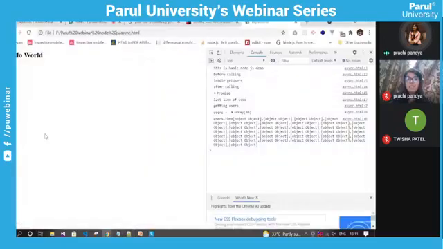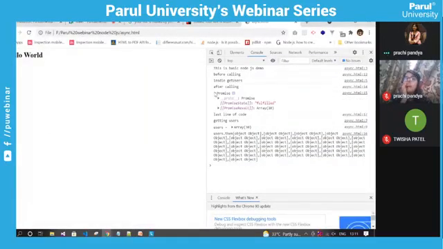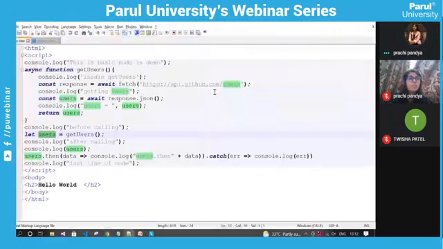I previously said it will return a promise value, but right now this promise is not the complete promise. We do not have the dedicated result of this promise. Once that promise value is resolved, we will get the dedicated information regarding users.